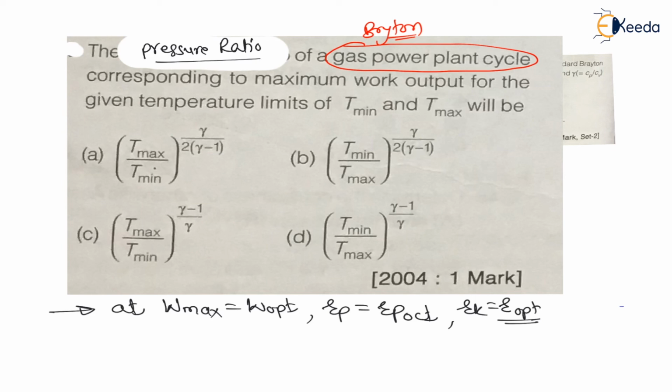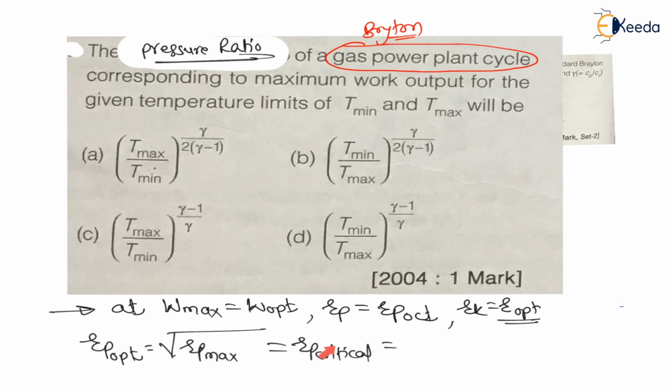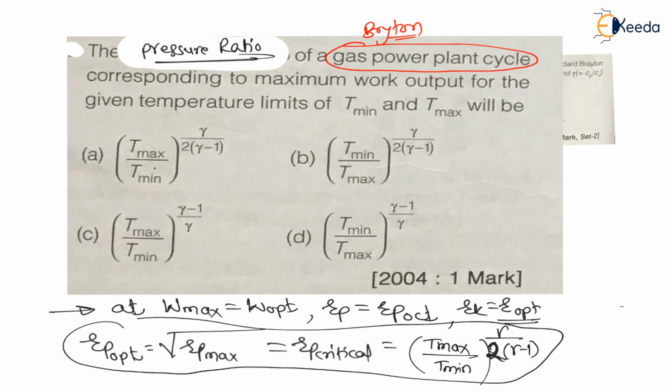They are asking for RP optimum, corresponding to maximum work output, and we have derived the formula for this RP optimum. RP optimum is nothing but the square root of RP maximum, which is also called the critical pressure ratio, RP critical, where the ideal regeneration cycle and Brayton cycle efficiency become the same. That we have already seen in theory lectures. The formula for this is (maximum temperature divided by minimum temperature) to the power gamma divided by 2 into (gamma minus 1). This formula we have derived in theory lectures. You can go back and watch my theory lectures.